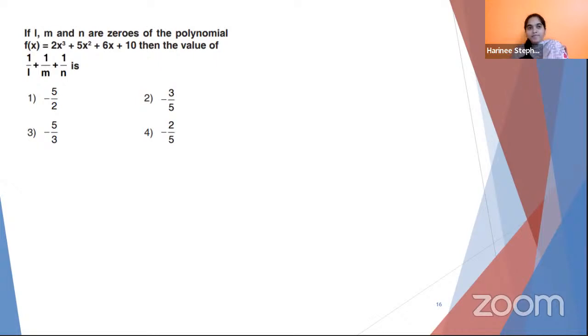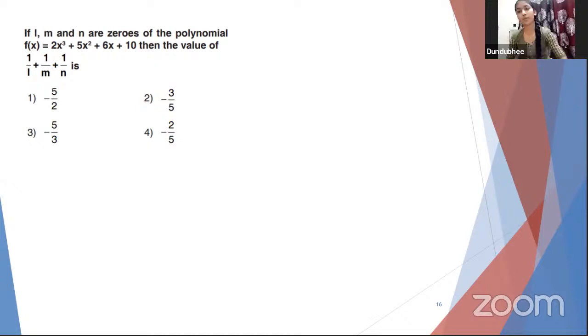If L, M, and N are zeros of the polynomial, then the value of 1 by L plus 1 by M plus 1 by N is, first of all, what kind of polynomial is given according to powers? Based on powers, what's the name of this polynomial? Which is the highest power here? What's the degree of this polynomial? Try is what you're saying is the number of terms, dear. I'm talking based on degree.